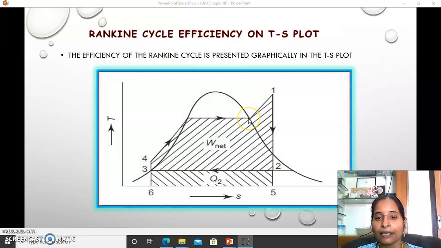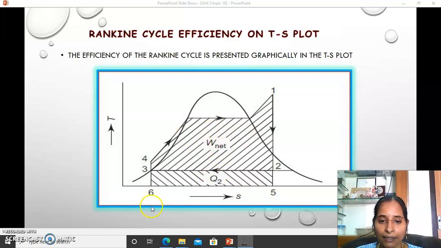Further heating at constant pressure then makes the dry saturated steam superheated steam. Again expansion, cooling, compression, heating. All these three lines are meant for heating, so try to understand that.